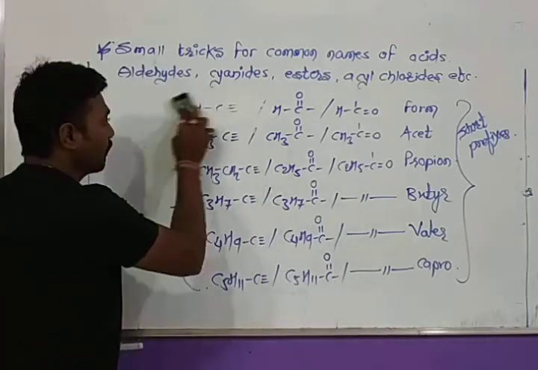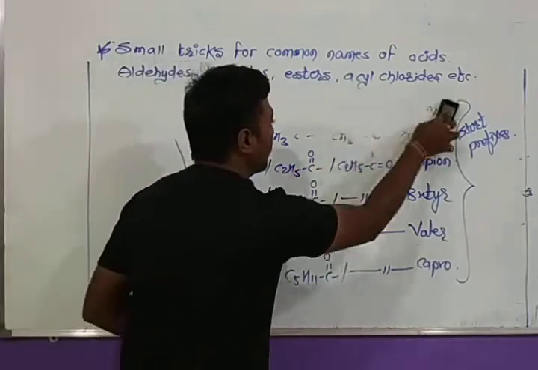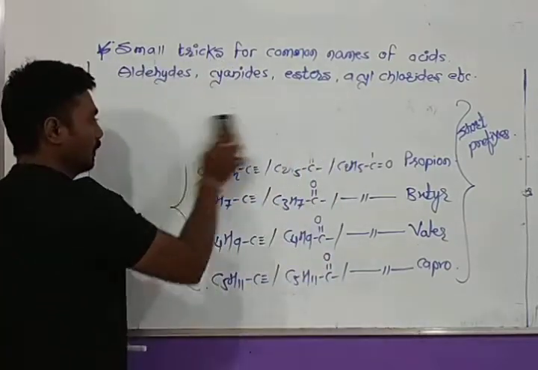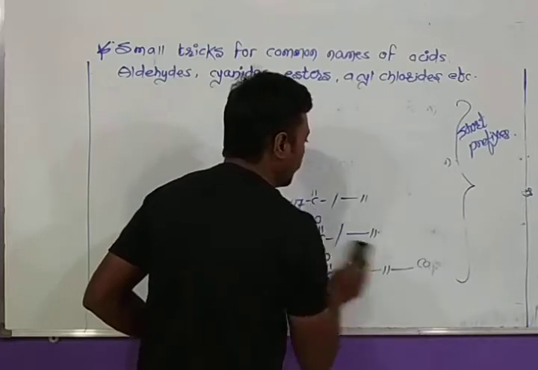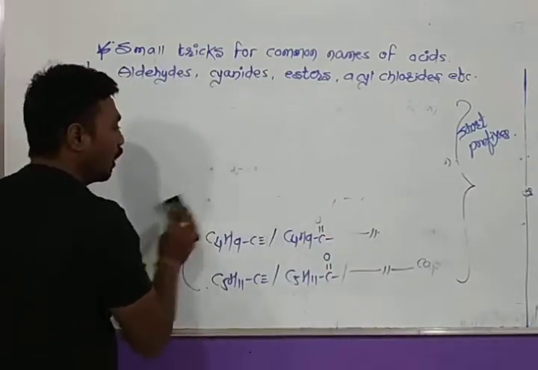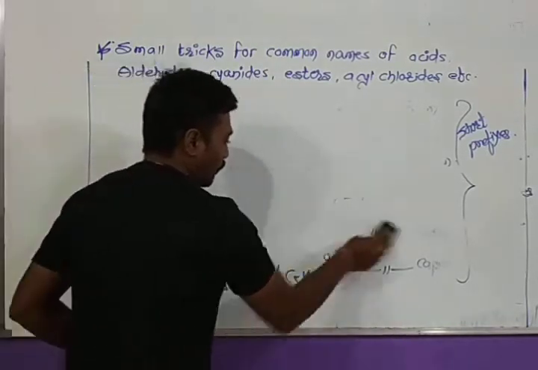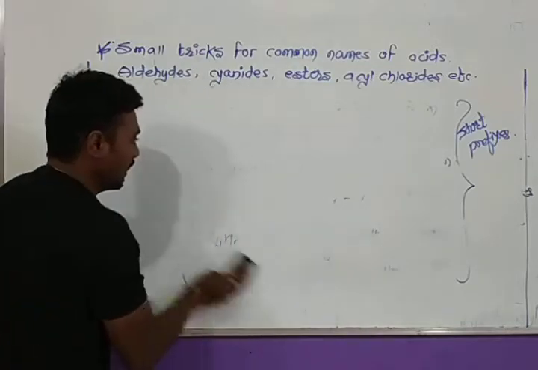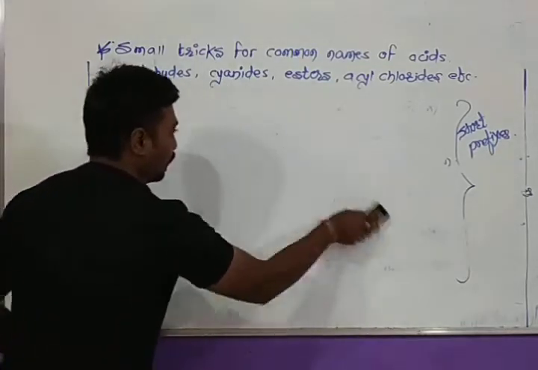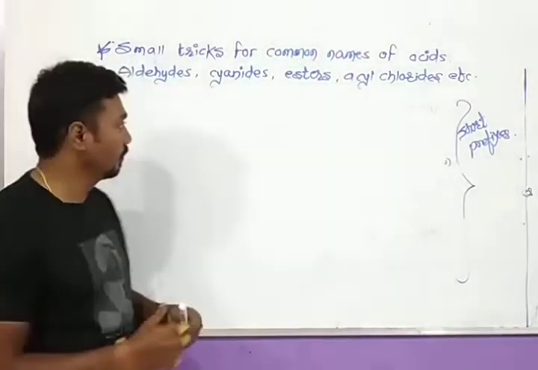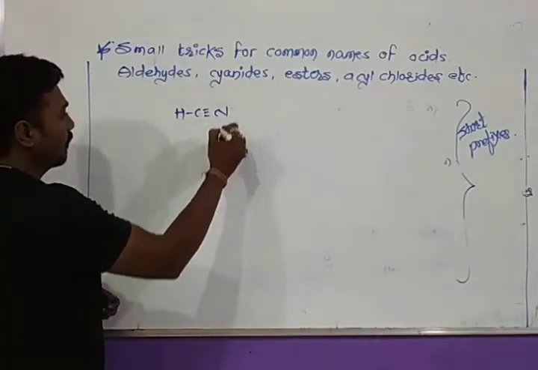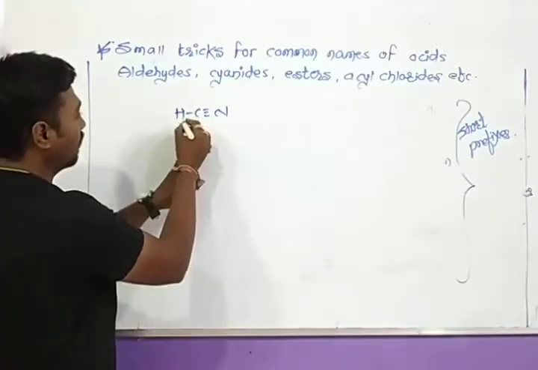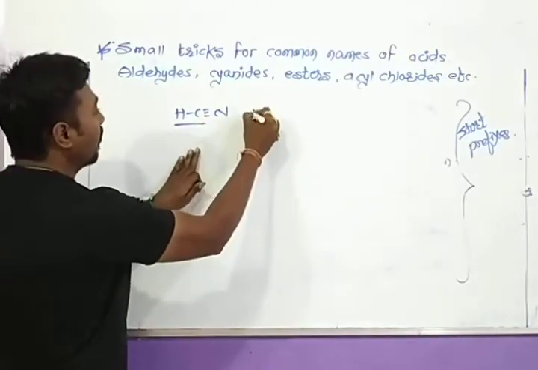Now look, what happens in the case of cyanides? How can we give names to the cyanides in the common system from the names of carboxylic acids? Take a look. If the cyanide is like this, from our previous discussion, what will we write for this? Form.